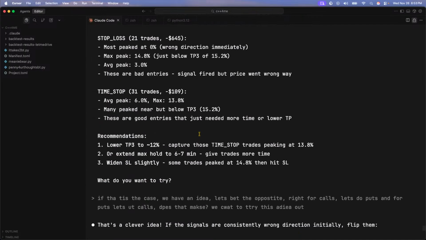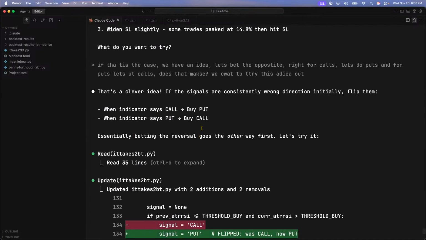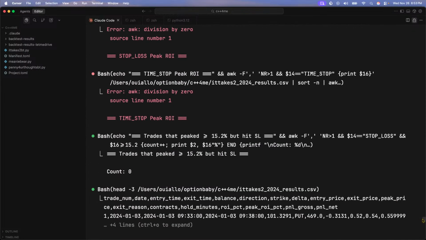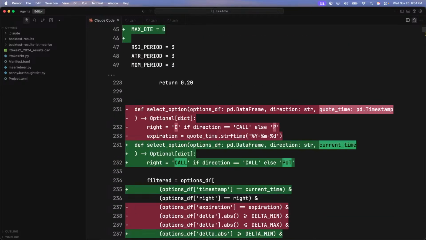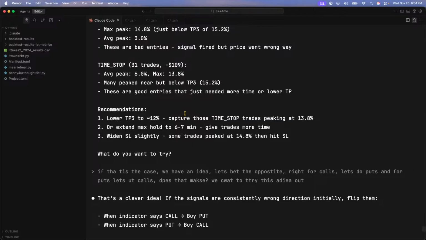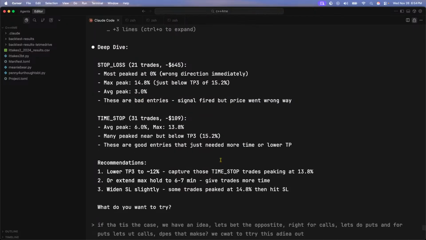So okay, how can I explain this? What was happening earlier? Hold on, can I go all the way back? Damn, it's not gonna let me go all the way back. What was happening is the strategy was saying we're entering, but going in the wrong direction. So I was like, maybe if we flip the signals, make the calls puts and the puts calls, bearish bullish, bullish bearish, let's see how the strategy performs.